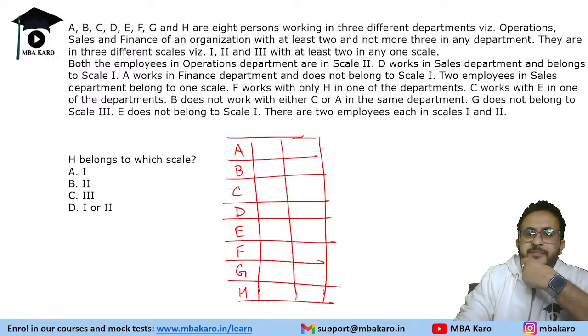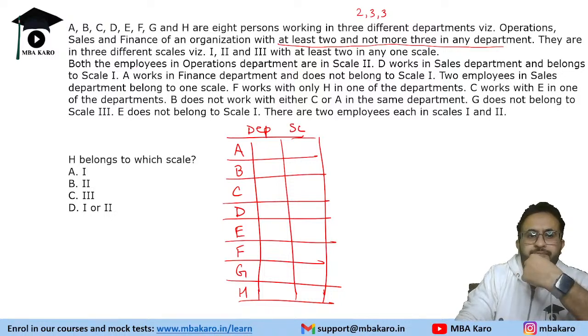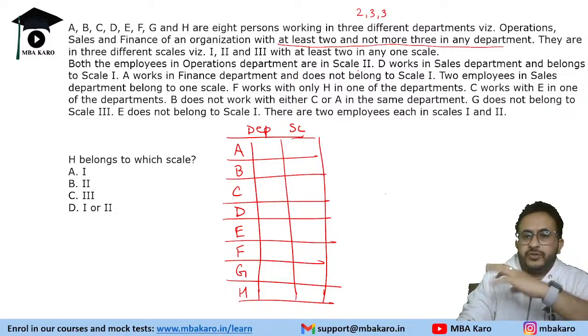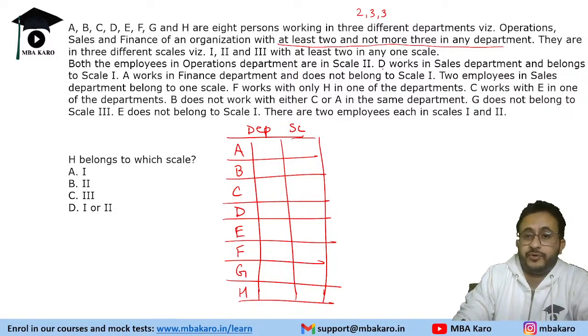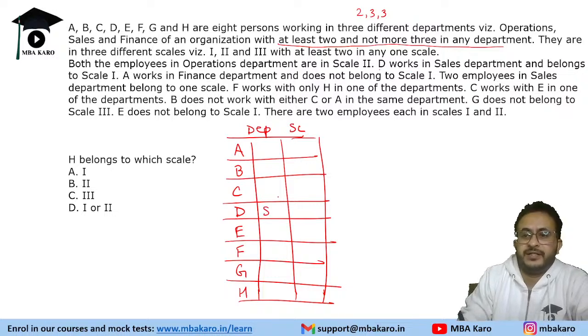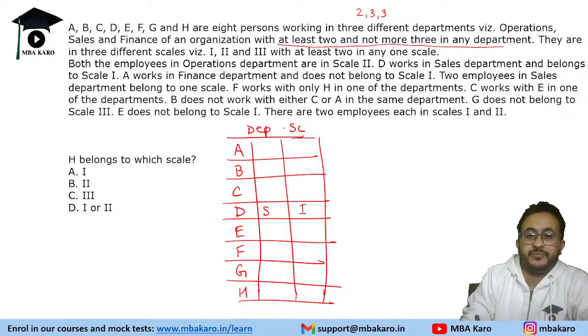So they work in 3 different departments: operations, sales, and finance, with at least 2 and not more than 3 in any department. So we can have 2, 3, and 3, total 8 people, and at least 2 in any one scale. So department and scale. Both the employees in operations department are in scale 2. We do not know which 2 employees. D works in sales department and belongs to scale 1. So D is in scale 1. And A works in finance department, does not belong to scale 1. So A is in finance department. It can be 2 or 3. So you can better write 2 and 3 like this, because constructing these Roman symbols might take more time.